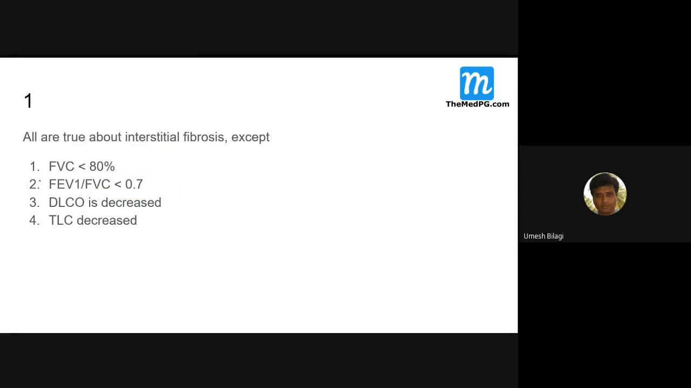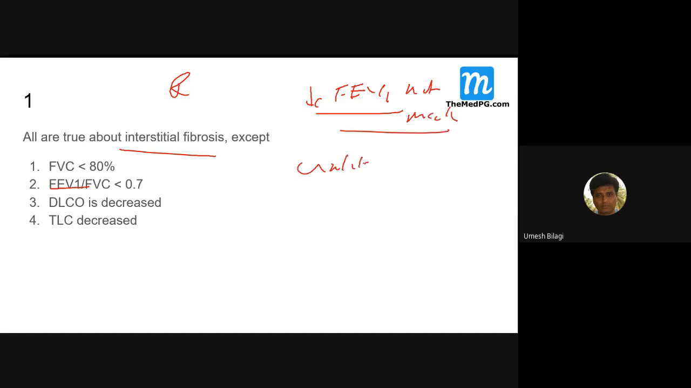So I'll explain this once more. We are discussing interstitial lung disease, which is a restrictive disease. In interstitial fibrosis, the reduction of FEV1 is not much, unlike in obstructive lung disease, where FEV1 reduction is more. But in restrictive lung disease, it may be reduced less, or it may remain status quo. But FVC gets reduced.